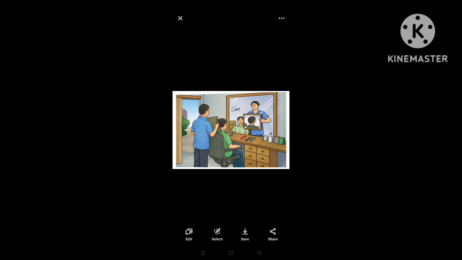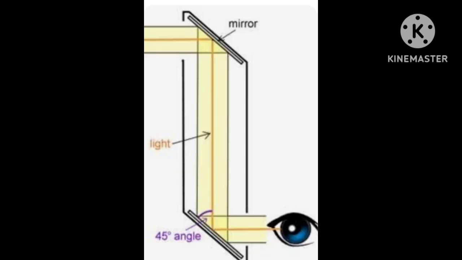The front mirror reflects the light to the back mirror. The back mirror also reflects the light into the front mirror. So, in the front mirror, you see your front view and back view at the same time. This is called reflected light being reflected again. Based on the same principle,